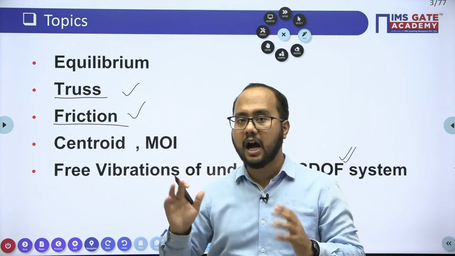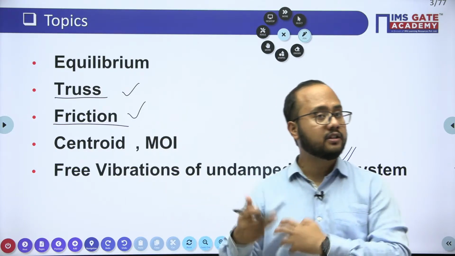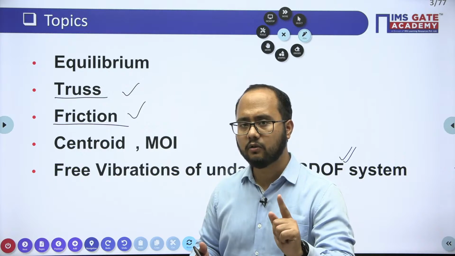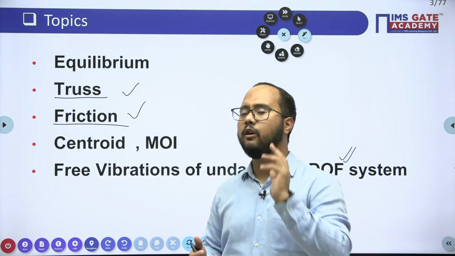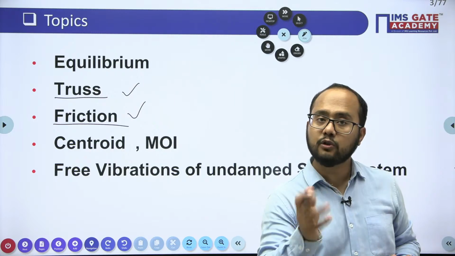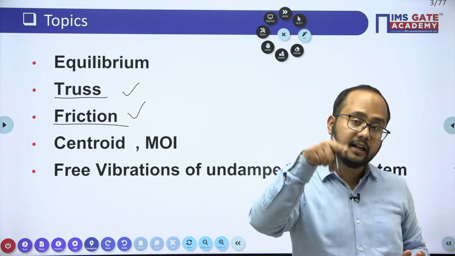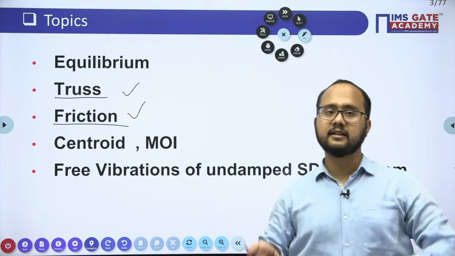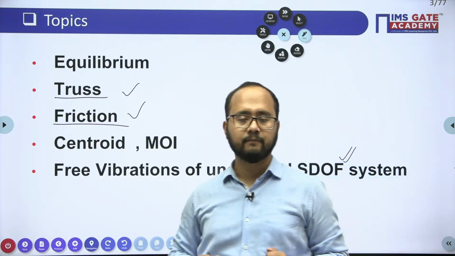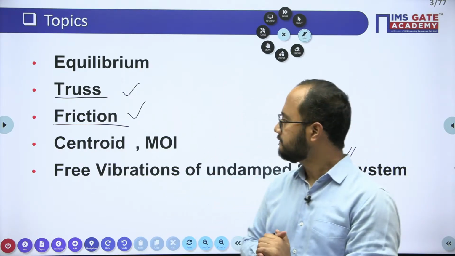Most importantly, one of the most important topics in which you students tend to make mistakes is friction. So remember how the friction will be acting and in which direction. For deciding the direction, what is the important thing you need to know? Friction will always oppose the relative tendency of motion of the body. So first check what the relative tendency of the body is, and after that decide the direction of friction.